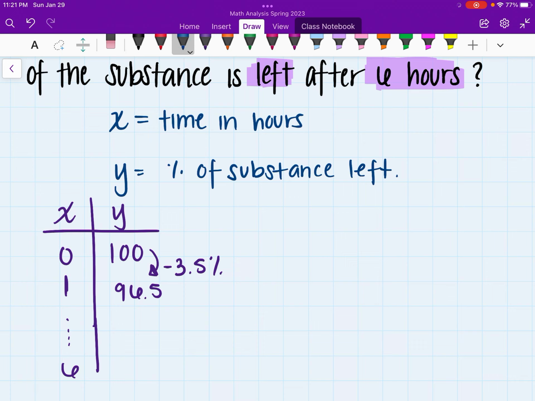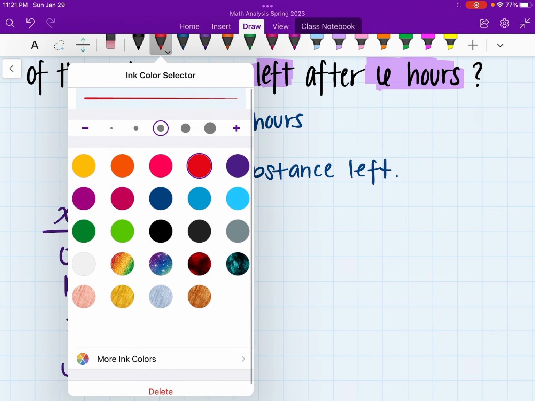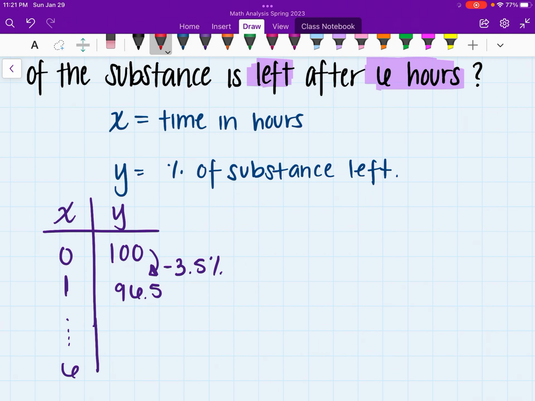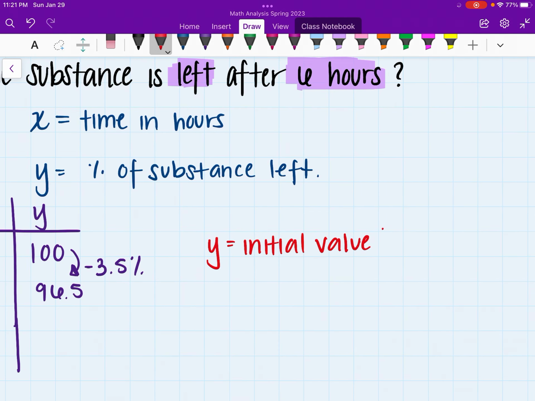Now, in this case, whenever we're creating the equation, we are going to start off with y equals the initial value. And we're going to go ahead and actually multiply that by 1, because once again, this represents the whole of the initial value. So you're starting off with the entire substance, and then from that substance, you're either going to grow or decay. In this case, we're actually going to be subtracting, so it's a decay.